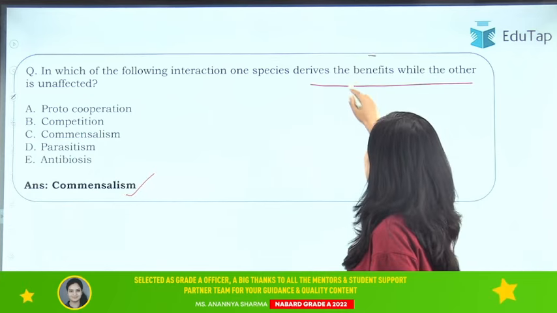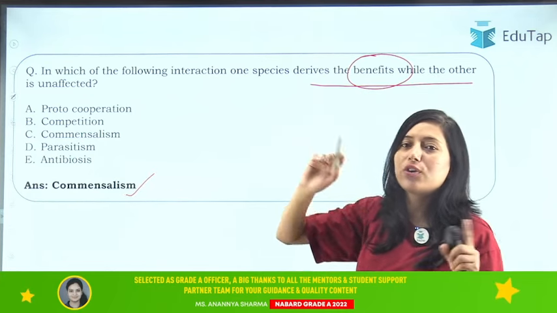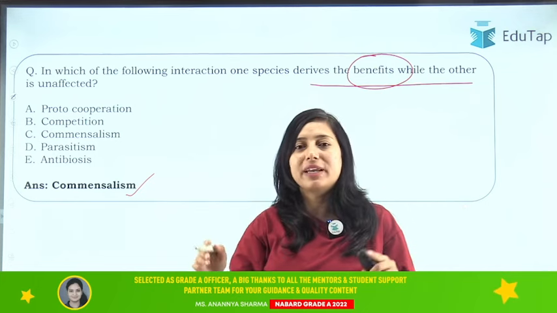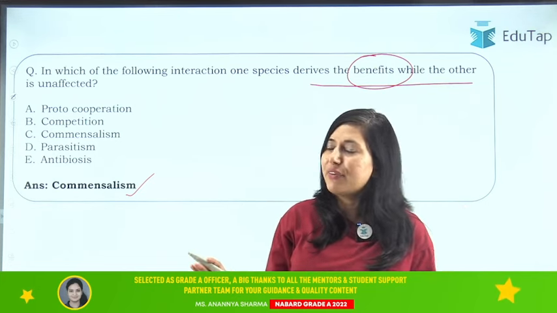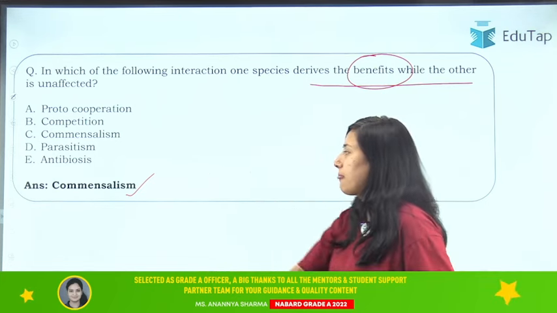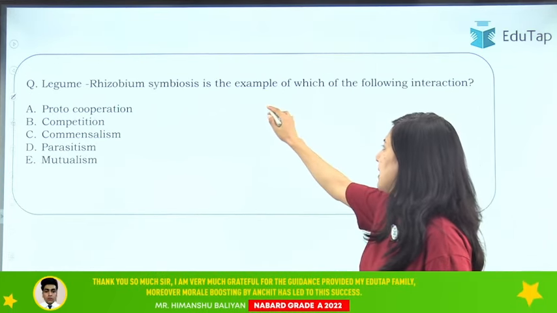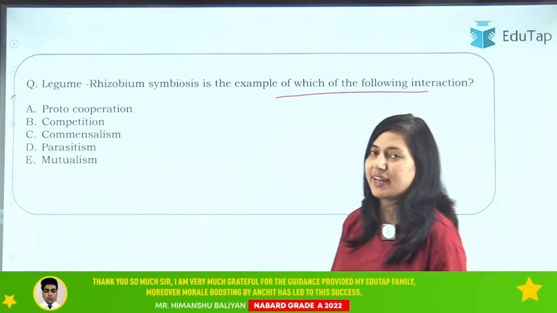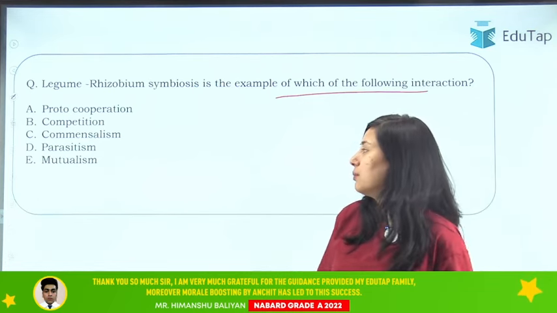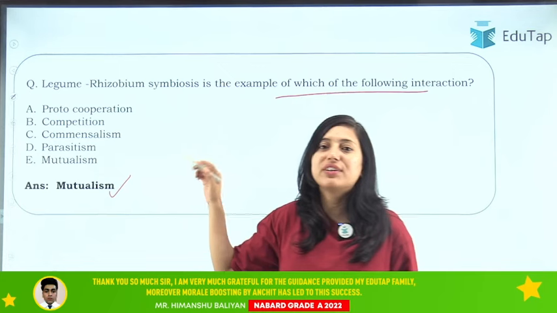So one species derives the benefit. Example of an orchid growing on a tree. Orchid is deriving the benefit of support, but the tree remains unaffected, right? So our right answer will be commensalism. Then we have, legume rhizobium symbiosis is an example of which of the following interactions? We have discussed this, and it is mutualism, because they are mutually benefiting each other.